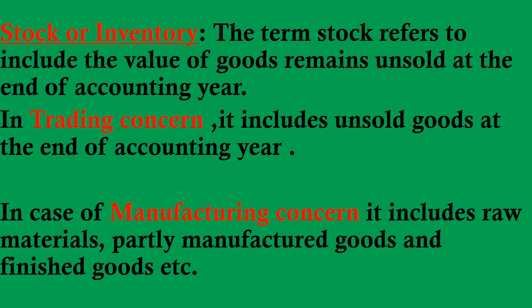So basically we can say the value of goods lying unsold or unused at the beginning of the year or at the end of the year is called stock. In a trading concern, it is like unsold goods at the end of the accounting year. In a manufacturing concern, it includes raw material, semi-manufactured goods, partly manufactured goods and finished goods.